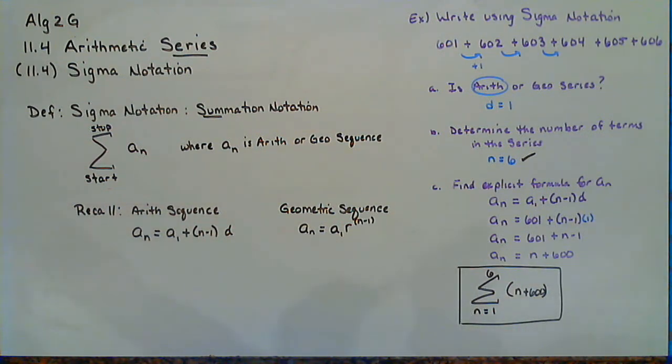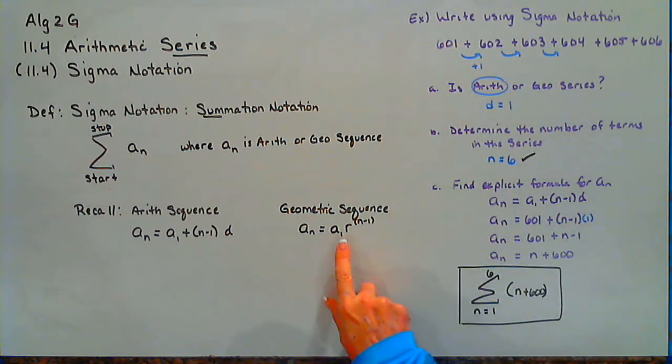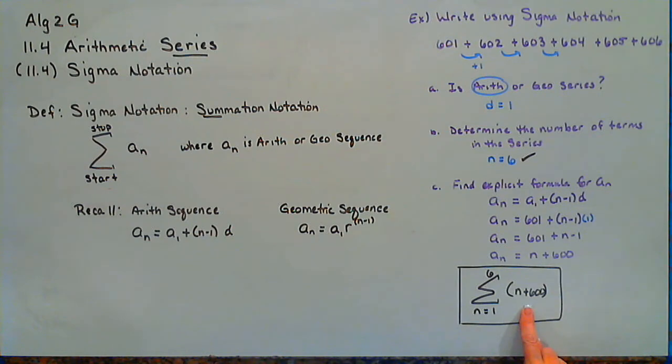Okay, and actually looking at the time, it takes us right to about a half an hour. You would do the exact same thing if it had been geometric, only you would have found the explicit formula like we did in section 3 for geometric, and that would go where the sequence term needs to be. So I'll let you guys try that.